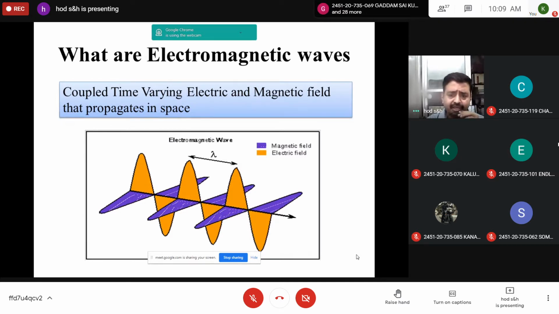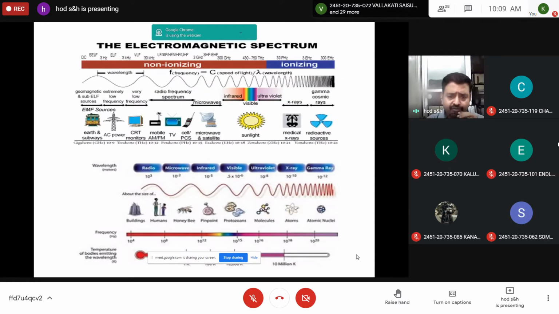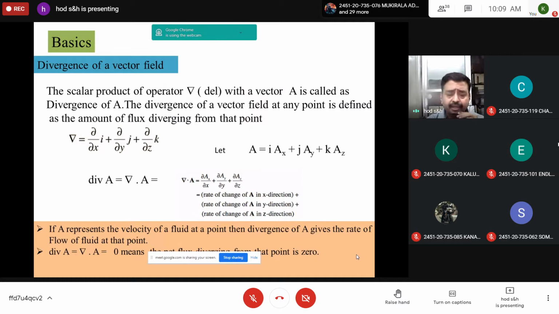in space as an electromagnetic wave. Here it is transverse in nature, and the distance between two successive crests or troughs is called the wavelength. And the wide range of frequency you can see for the electromagnetic spectrum, starting from 10 to the power of 1 to 10 to the power of 12, sometimes 10 to the power of 4 to 10 to the power of 20. And the basics: the first one is divergence of a vector field.